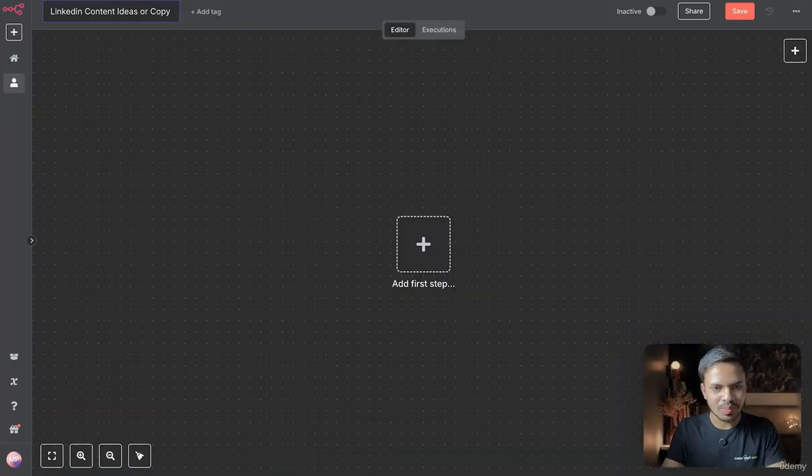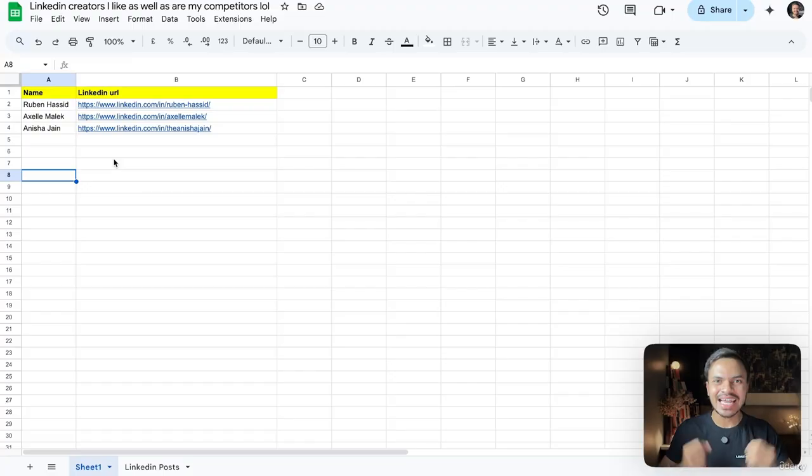By using this automation, you can get an unlimited number of content ideas around your niche. Next, let's source our top creators' profiles, or better said top competitors, and simply jot down their LinkedIn URLs. These are the competitors that I genuinely like to read about their copies, and I can take inspiration around content ideas as well as mimic the entire copy. I'm using 3 examples, but feel free to have, let's say, 20 or 30 different examples in your niche.